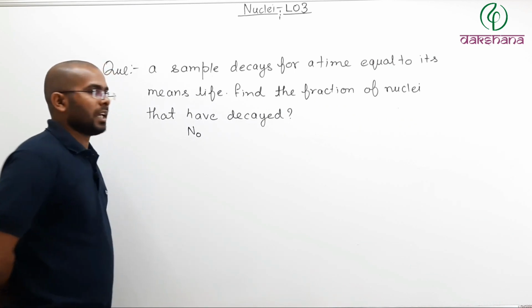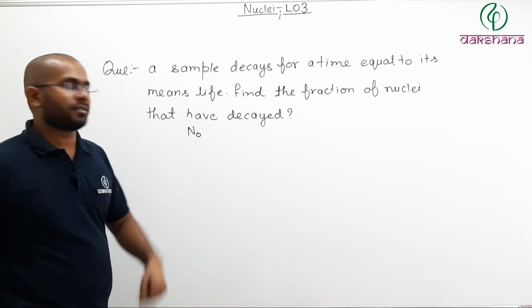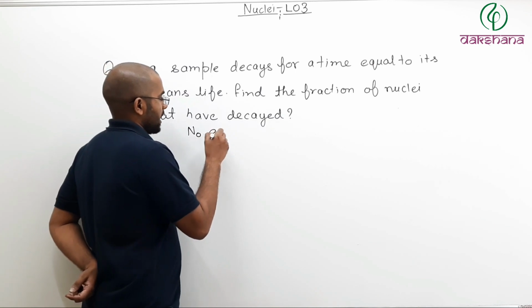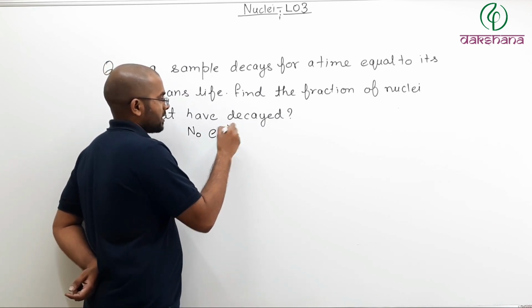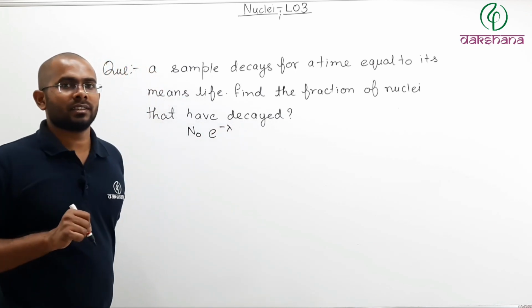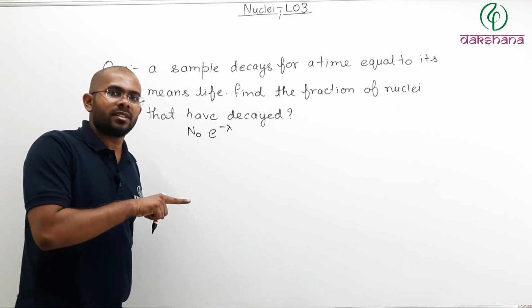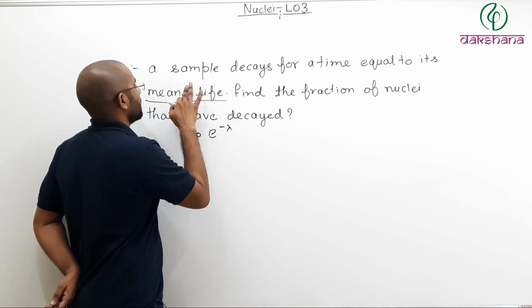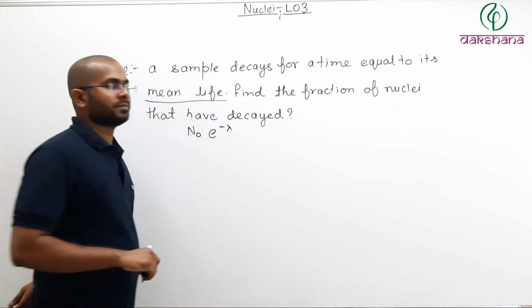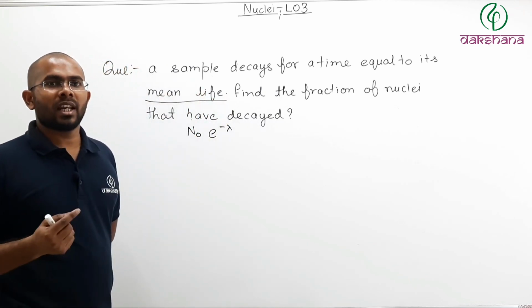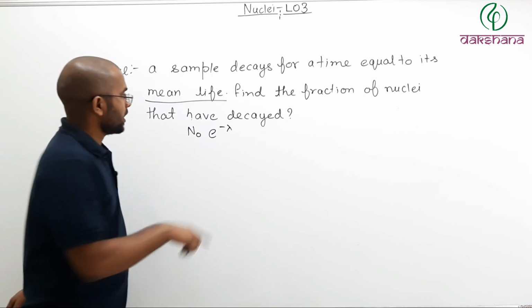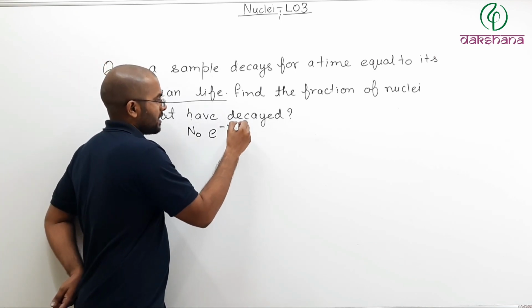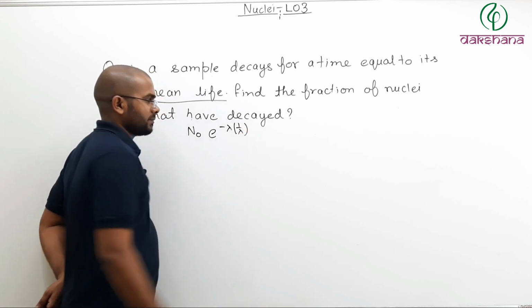How many nuclei will be left? n naught into e to the power minus lambda times t, where t is the time which has passed. And how much time has passed? Equal to the mean life. What is mean life? 1 by lambda. So here in place of t I can write 1 by lambda.